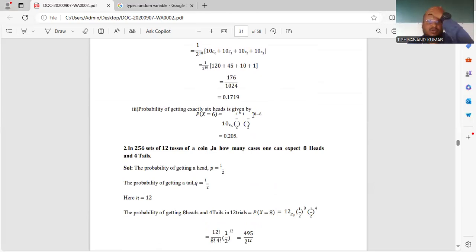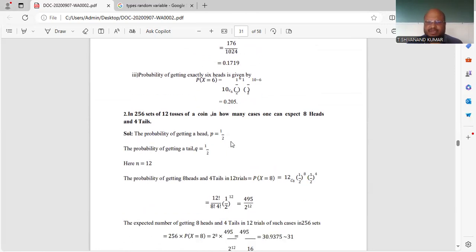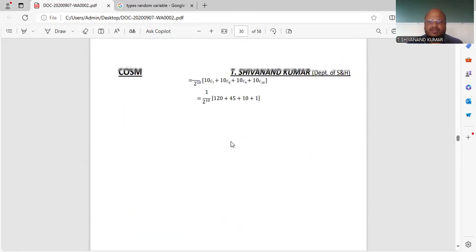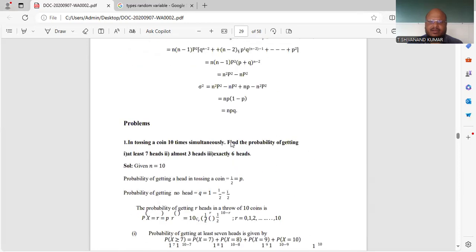Lastly, the third problem is the probability of getting exactly 6 heads. They're asking about exactly 6, so r is equal to 6. For this one also you have to apply the same formula, nCr p power r and q power n minus r. You will get the answer 0.205. So this is a basic problem. In the problem they gave the n value and the coin, so p is equal to 1 by 2 and q is also equal to 1 by 2.